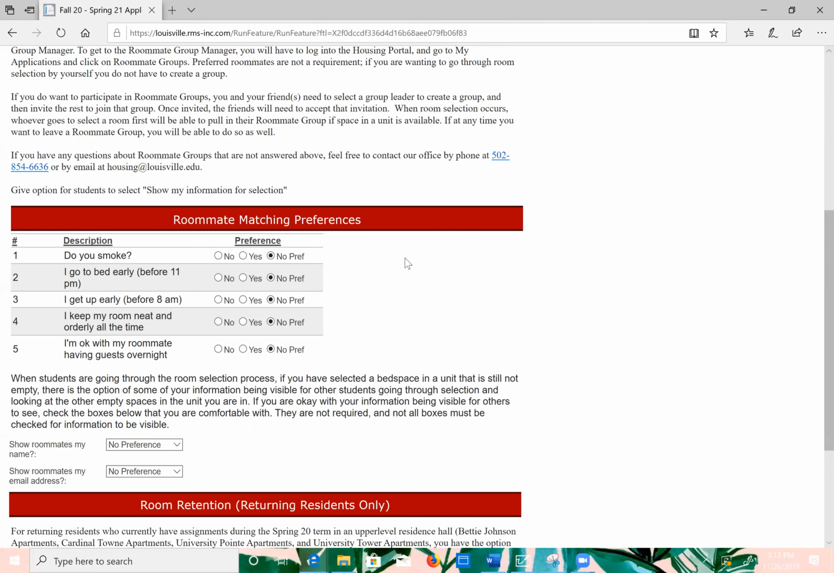The bottom of the roommate matching preferences subsection explains that when a student participates in the room selection process, this student may select a bed space in a unit which is still not occupied. In this case, the student has the option of making some personal information, name, email address, or both, visible to other students who are participating in room selection. So this right here, you can allow your name or your email to be shown to your other roommate when you guys get assigned your room.